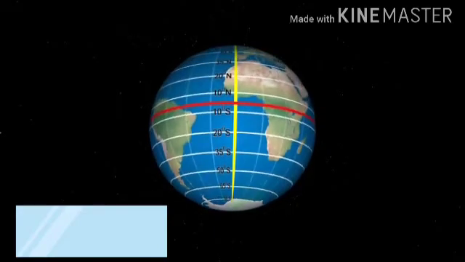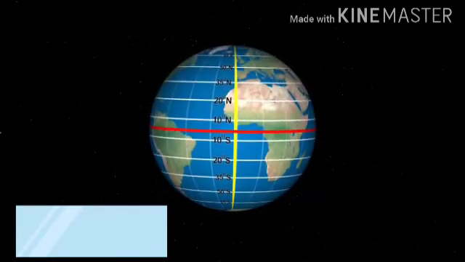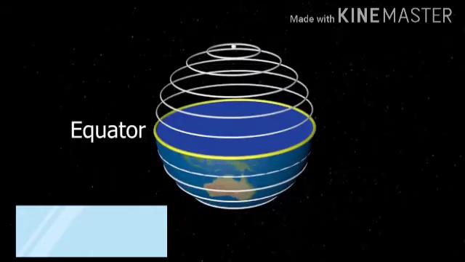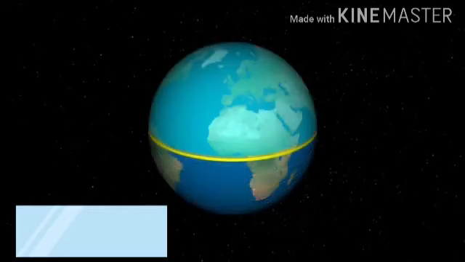All these latitudes are circles on the globe. Not a single line meets another. You can see that near the poles the circles become smaller. And the most important latitude is the one at 0 degree, that is the equator, which divides the earth in half.